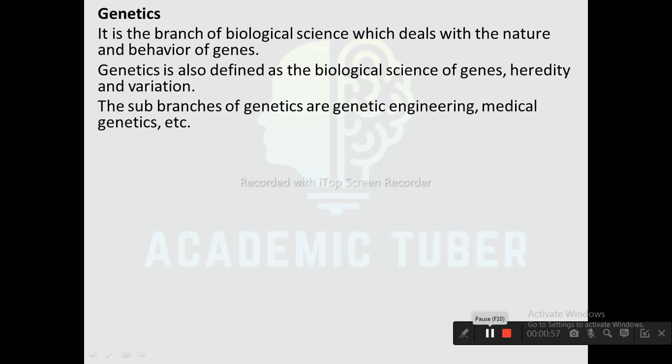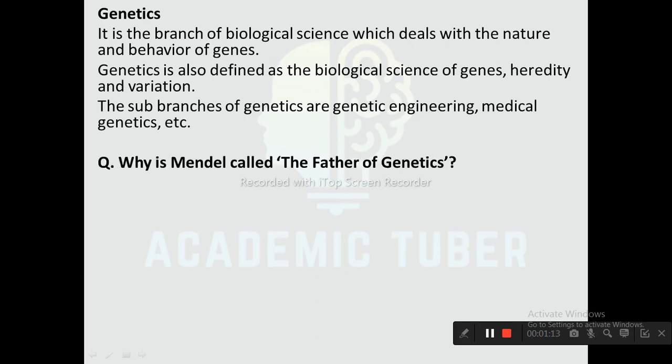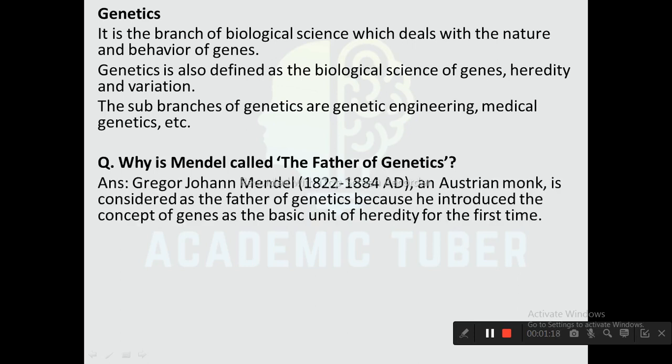Gregor Johann Mendel was the first scientist to propose the law of genetics through various researches. Mendel was born on 22 July 1822 in Austria, and is also known as the father of genetics. Gregor Johann Mendel is known as the father of genetics because he introduced the concept of genes as the basic unit of heredity for the first time. He carried out many experiments on the pea plants grown in his garden to prove that hereditary characters transmit from parents to offspring.